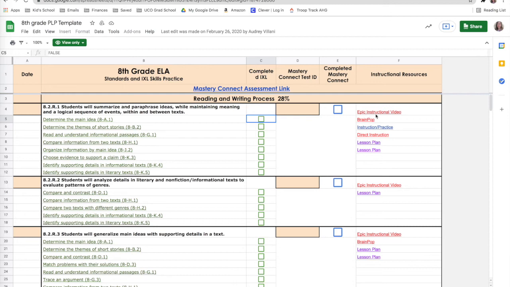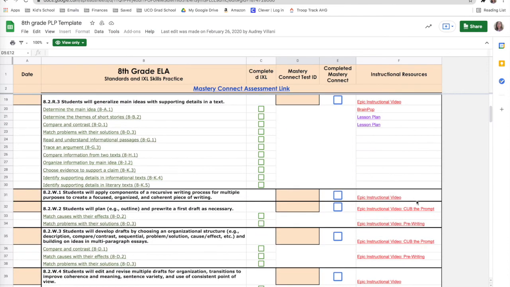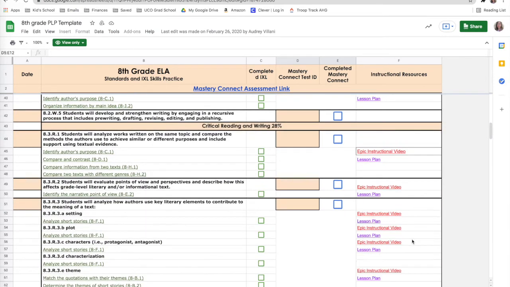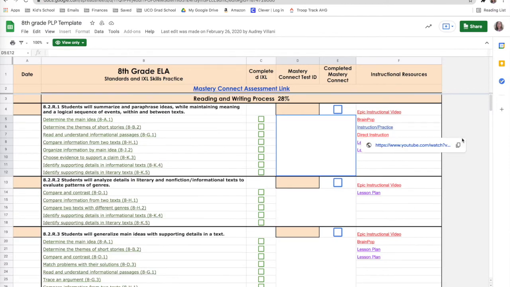Also, on our PLPs, we have extra instruction videos. Like I said, IXL does not teach. It is only practice. So our instructional resources are over here. We have YouTube videos. We have Brain Pop videos. Some of them we have Khan Academy videos. There's all kinds of different resources on instructional things that will help your student know what it's talking about.